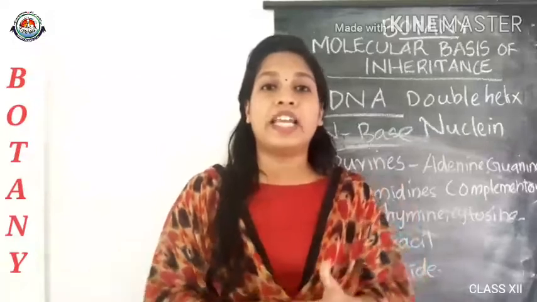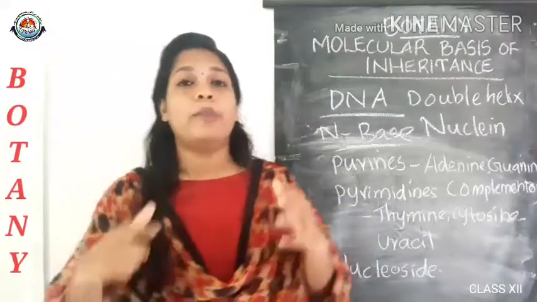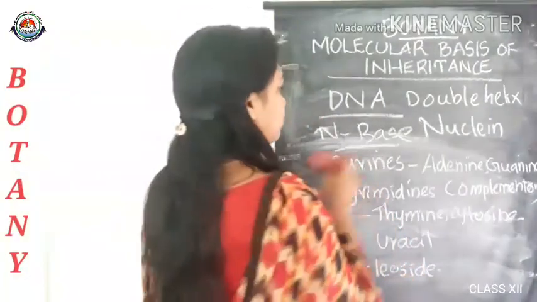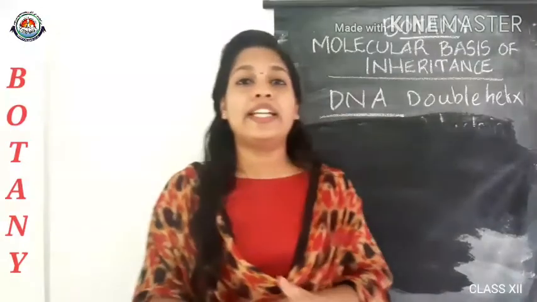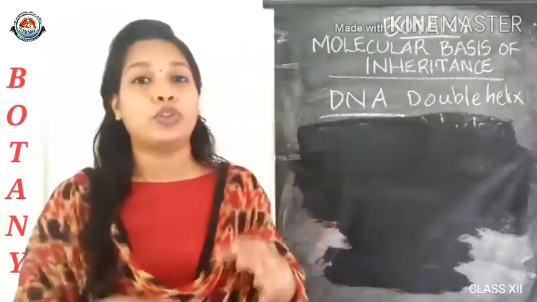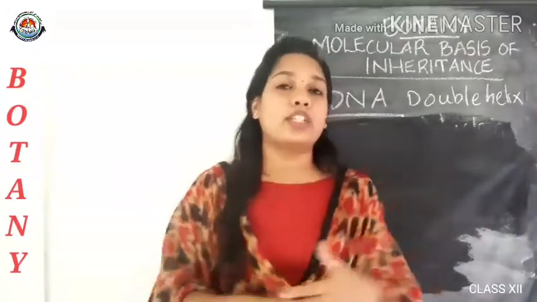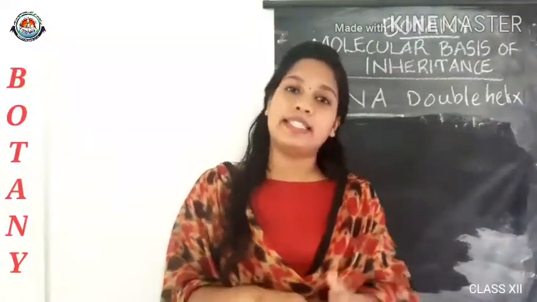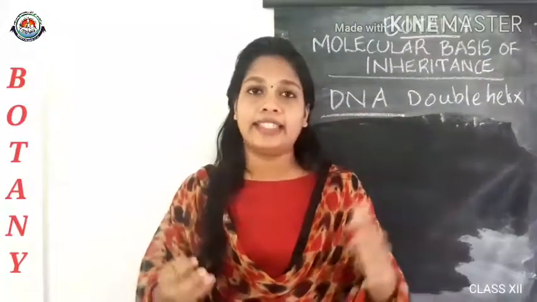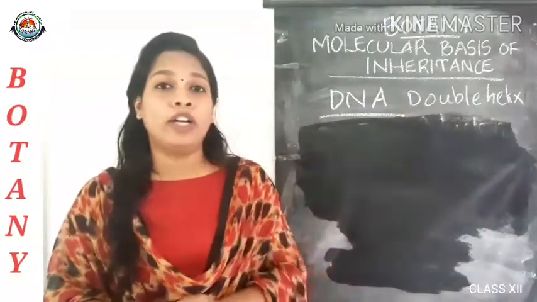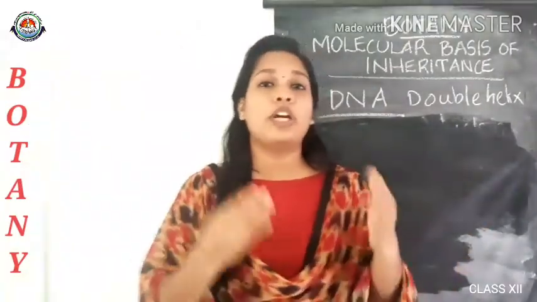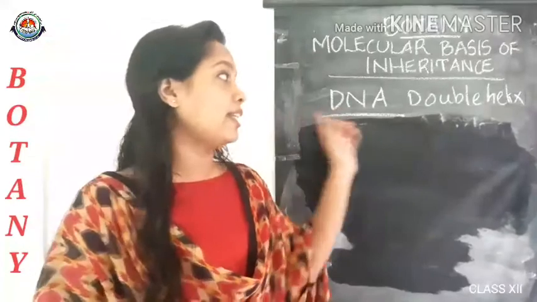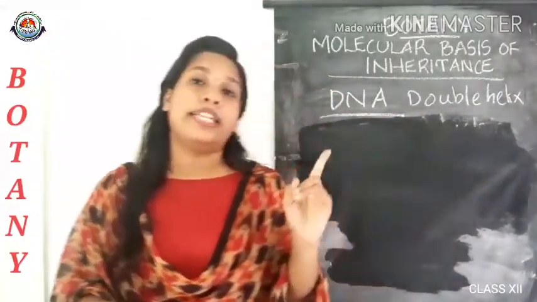Next you have to study the salient features of the double helical structure of DNA. Now let's have a look at that. The first one is that it is made up of two polynucleotide chains, and the backbones are constituted by sugar phosphate, with the bases projected inside. This is the basic structure of DNA. That is the first feature of the DNA double helix.